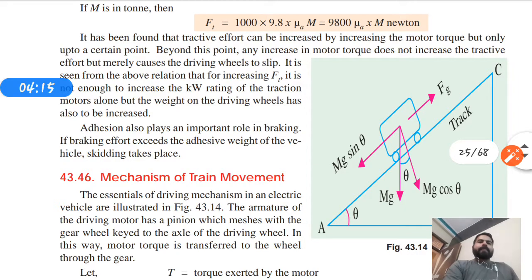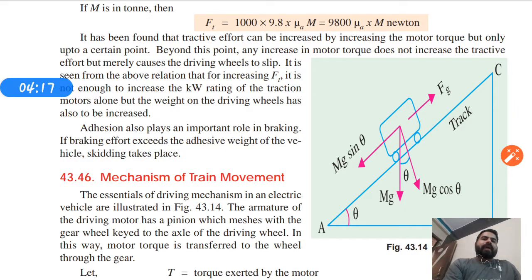It has also been found that the value of the coefficient of adhesion is reduced with increase in speed. It is also found that the tractive effort can be increased by increasing the motor torque, but only up to a certain point.